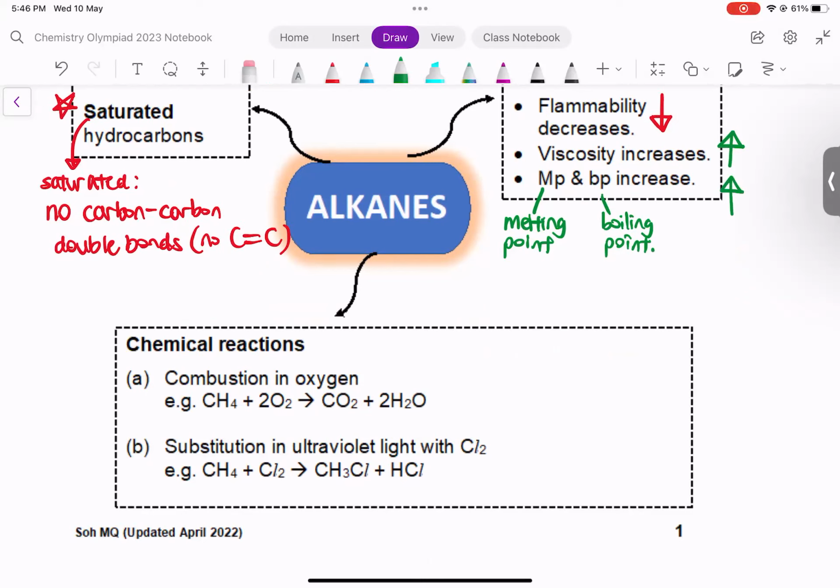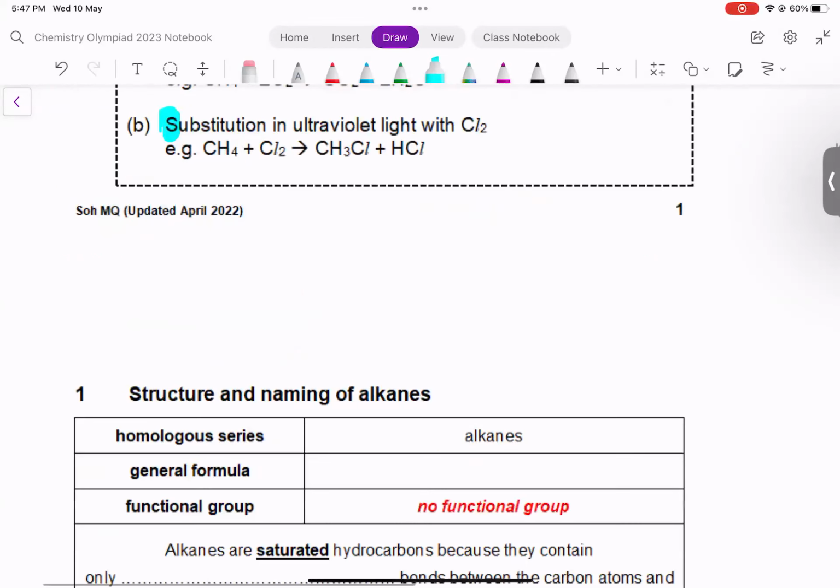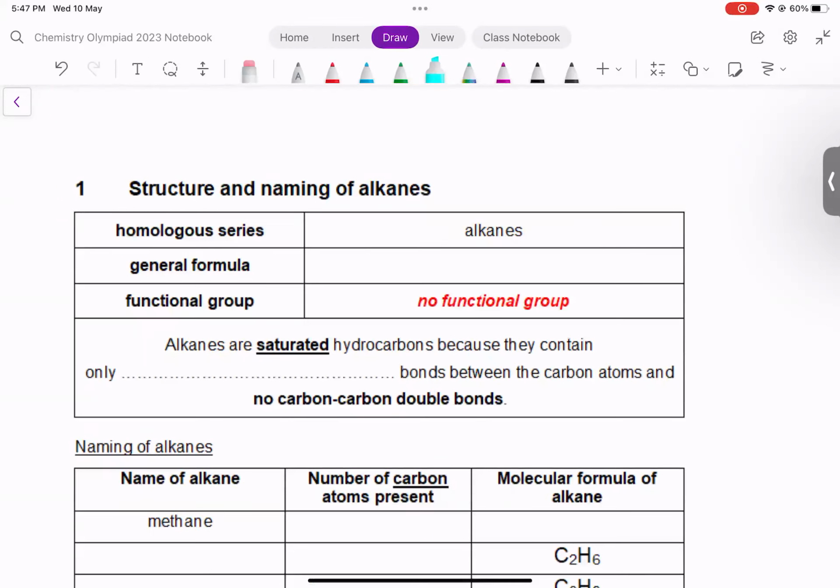So alkanes, that name has ane inside. Alkanes undergo combustion and substitution. We will look at these two reactions in greater detail later on as we go through the notes. All right, so this is a quick summary that you can return to whenever you are dealing with the alkanes and you're not sure. Okay, the structure and naming of alkanes.